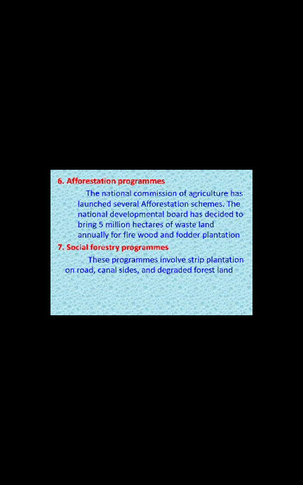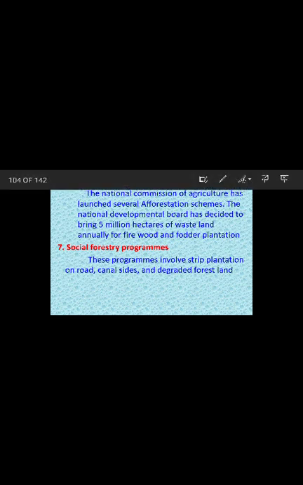Sixth one is the afforestation programs. The National Commission of Agriculture has launched several afforestation schemes. The National Developmental Board has decided to bring 5 million hectares of wasteland annually for firewood and fodder plantation. Seventh one is the social forestry programs. These programs involve strip plantation on road, canal sites and degraded forest land.